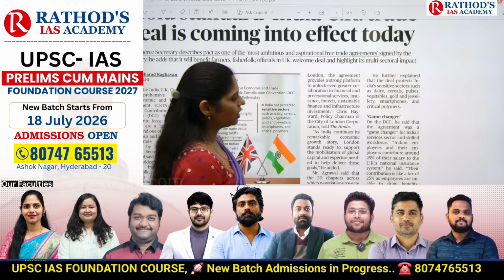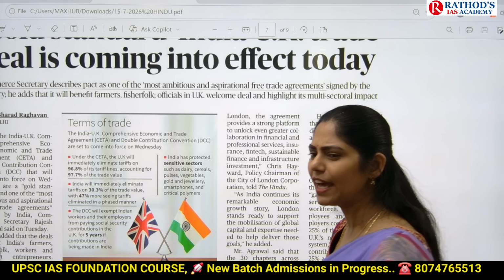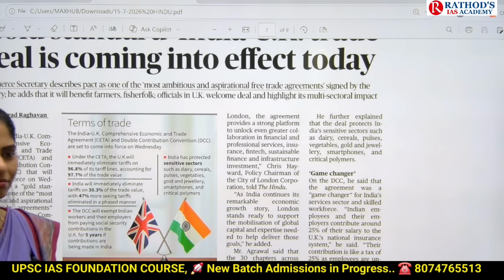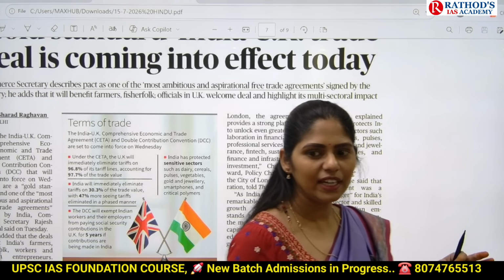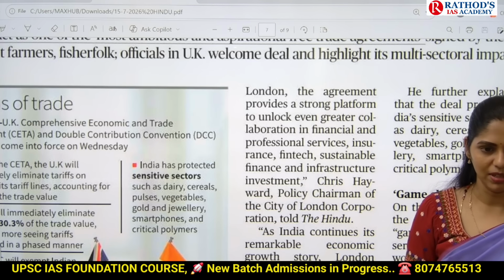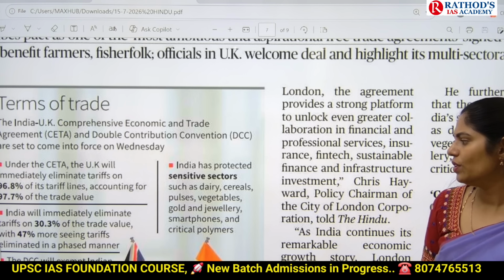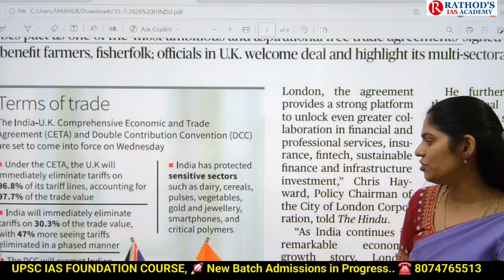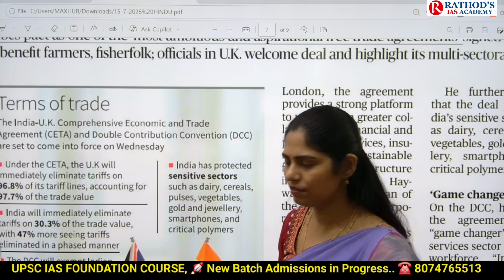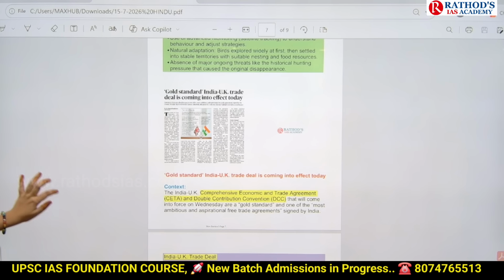Okay, next one. There are certain sensitive sectors. Yes, India is famous for agriculture, India is famous for the dairy sector, India is the second largest producer of milk. If you include these goods in a free trade agreement, is that right? No, our Indians will be affected. Because of this, India is protecting sensitive sectors under this agreement. Which are those sensitive sectors? We have dairy, cereals, pulses, vegetables, gold and jewelry, smartphones and critical polymers. These are the sensitive sectors which are being protected from India's side. Okay, now you know about the provisions of this trade deal.